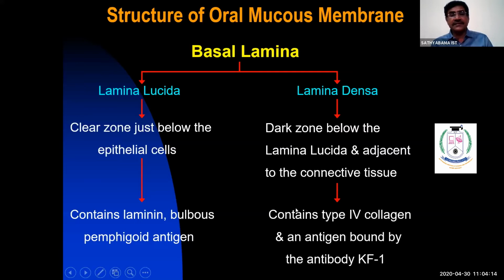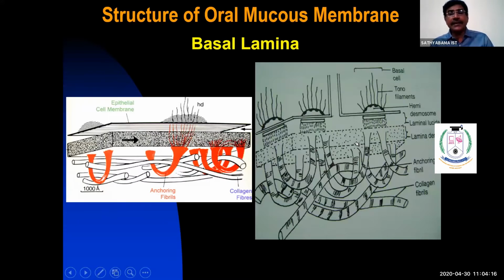This slide is a schematic diagram. It shows the electron microscopic aspect of the basal membrane. See the lamina lucida, and these are the basal cells. Lamina lucida is very close to basal cells. Lamina densa is very close to the underlying connective tissue. The cells connect the basal membrane to the underlying structure by intercellular junctions called hemidesmosomes.